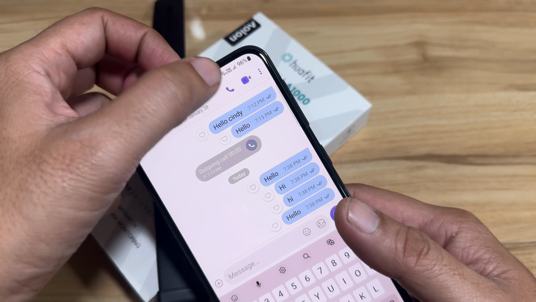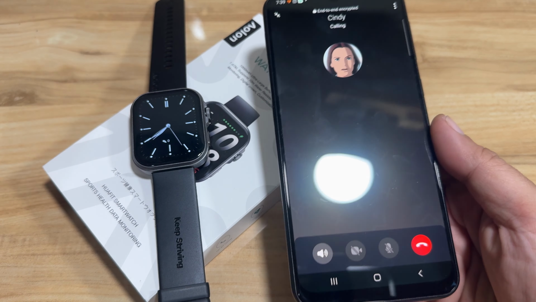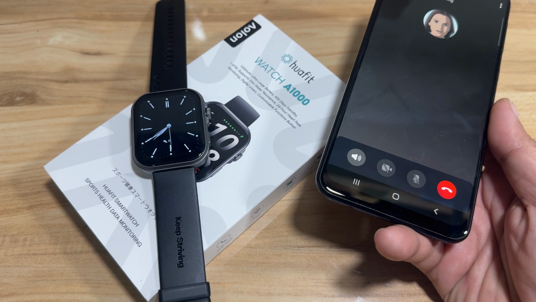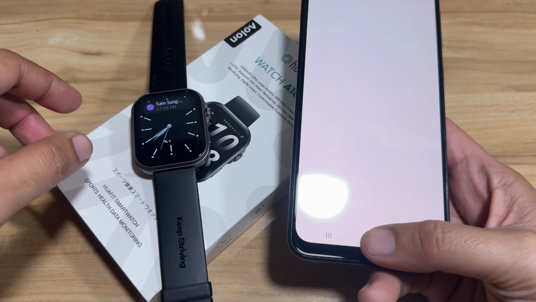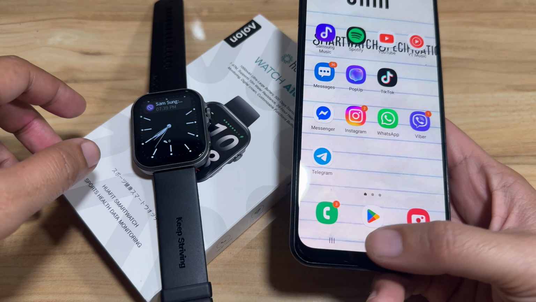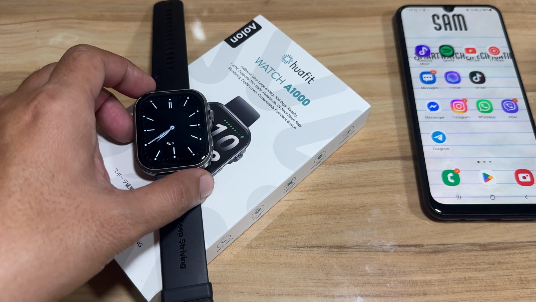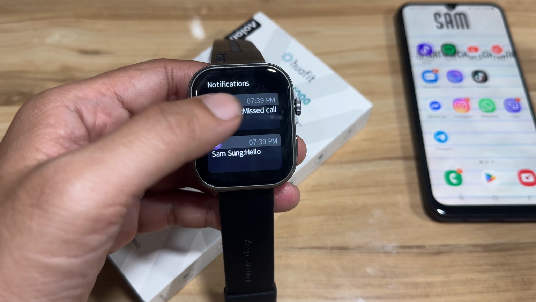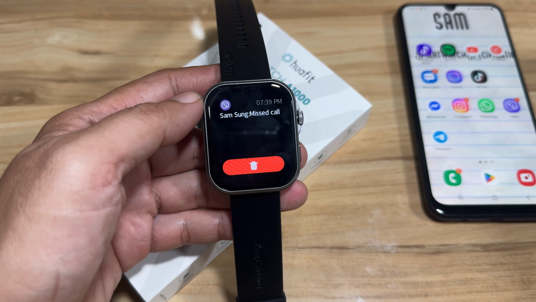Next, let's have the call. It's now calling. Decline, and we have here the missed call notification from the Viber application.